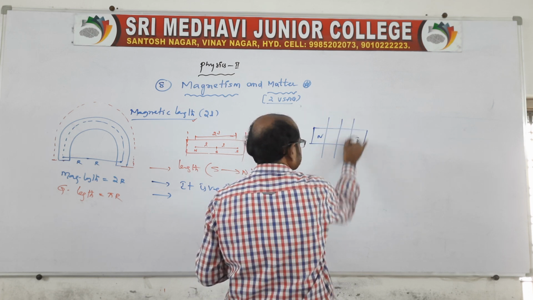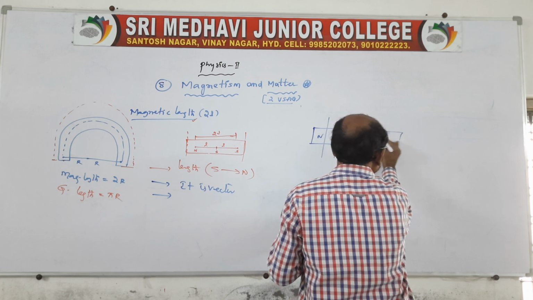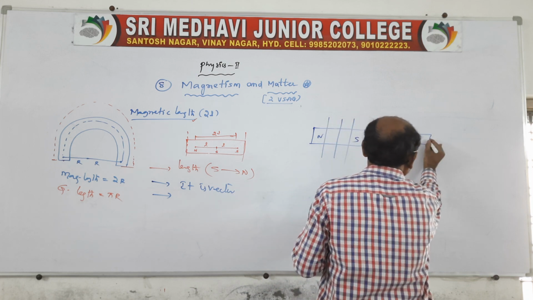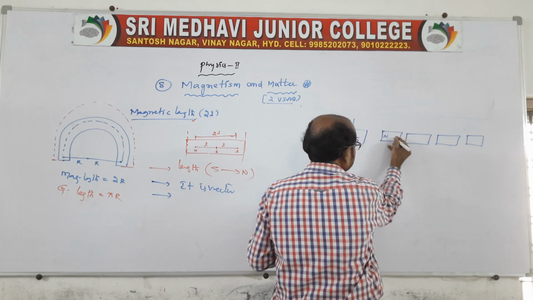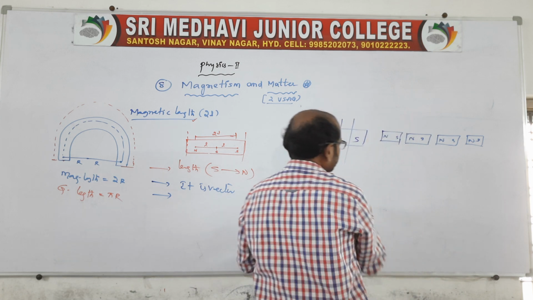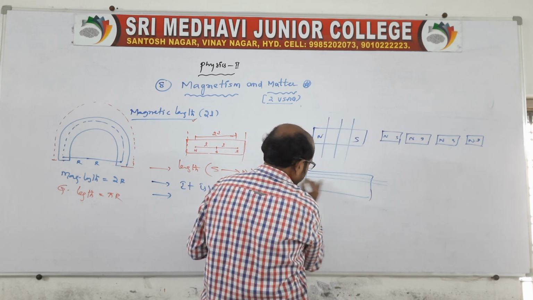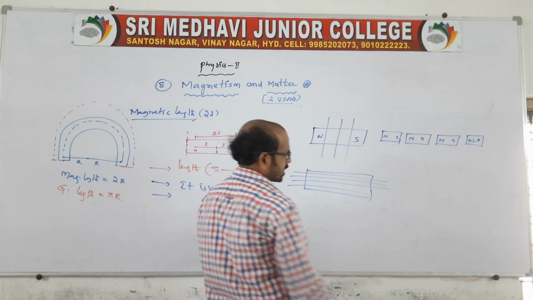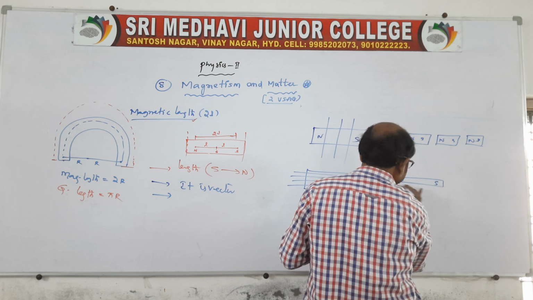If I cut like this, each and every piece has opposite poles. You can cut in any manner, and opposite poles exist in each piece.